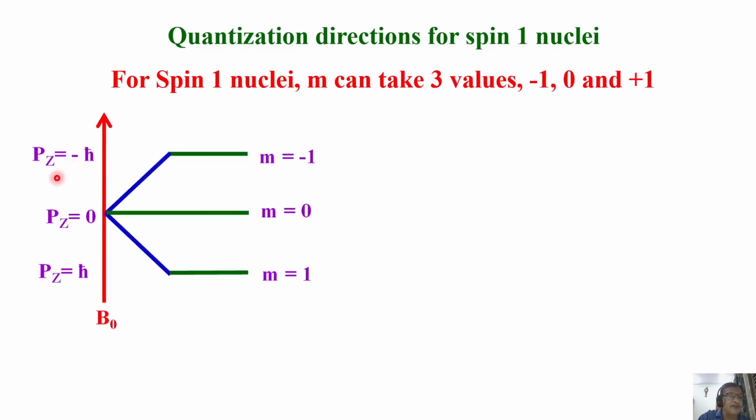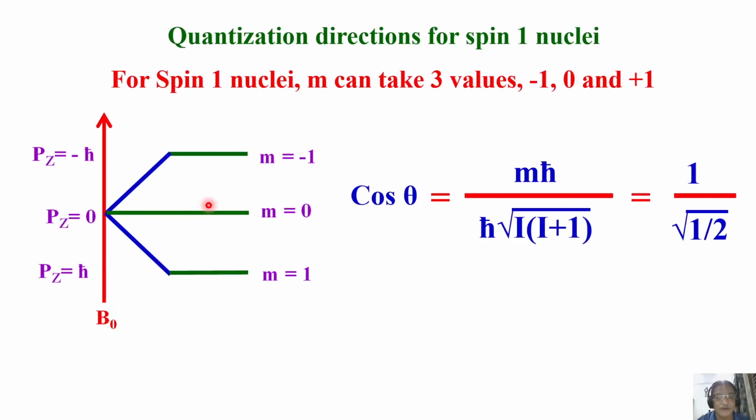For spin 1 nuclei, m can take three values, minus 1, 0 and plus 1. So what are the quantization directions? Three like this. We know pz equal to m h cross. m is equal to minus 1, so minus h cross; m equal to 0, so pz equal to 0 here; m is equal to plus 1, pz equal to h cross. Now calculate the angle theta here. This is 0, is 90 degrees with respect to magnetic field. This is theta. Now simply plug in these values.